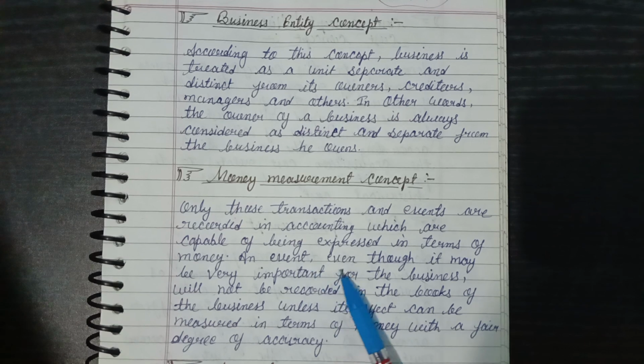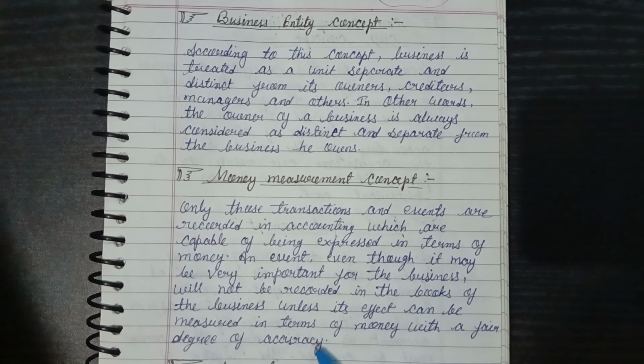An event, even though it may be very important for the business, will not be recorded in the books of the business unless its effect can be measured in terms of money with a fair degree of accuracy. So this is all about the money measurement concept.